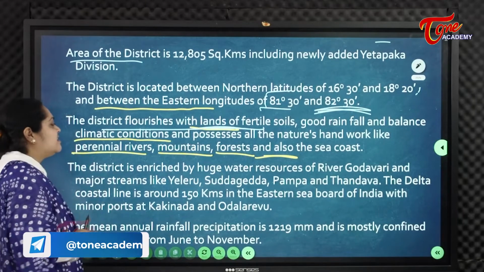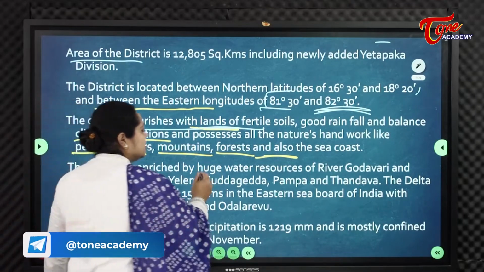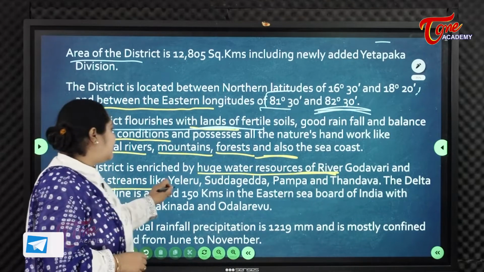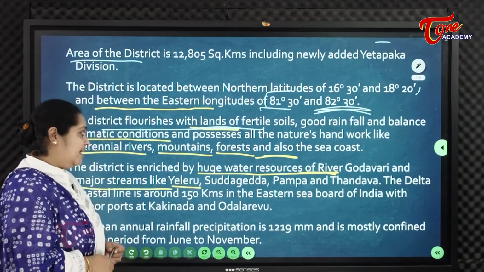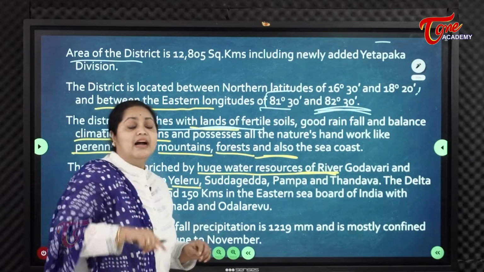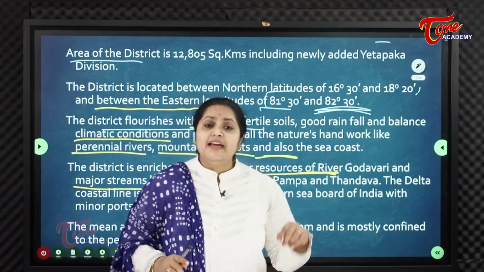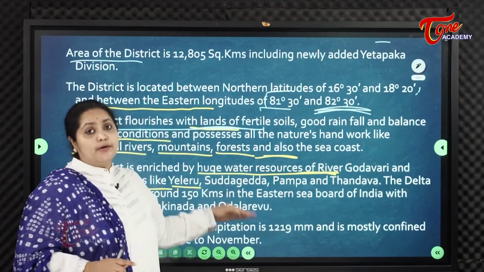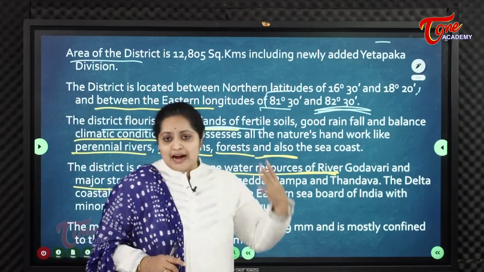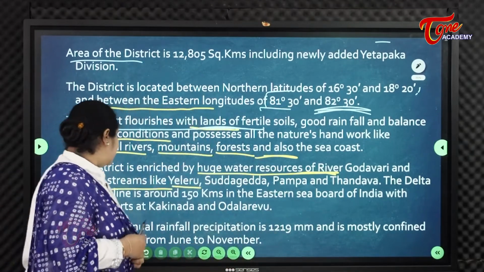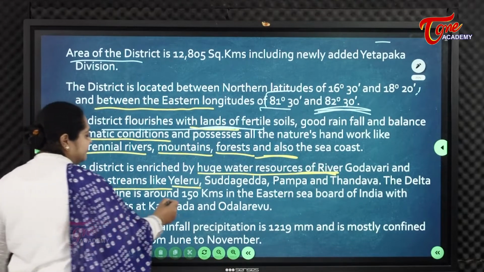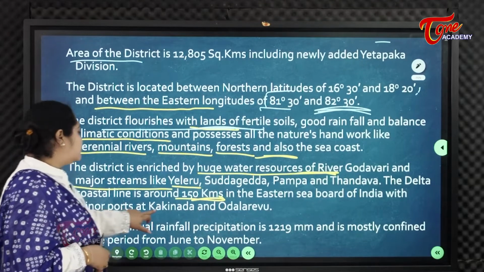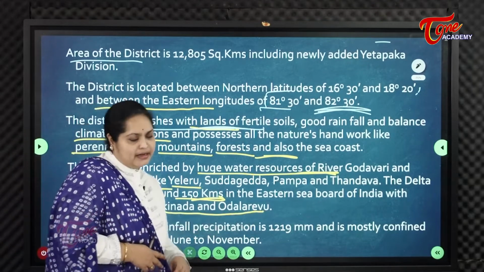So these are very fertile districts of Andhra Pradesh. The district is enriched by huge water resources of the river Godavari and major streams like Eleru, Suddagedda, Pampa and Tandava. The delta coastline is around 150 kilometers on the eastern sea border of India, with minor ports at Kakinada and Odalarevu.